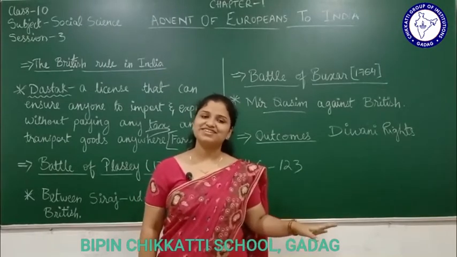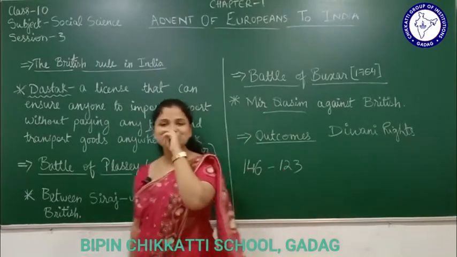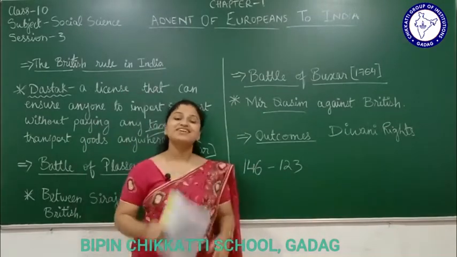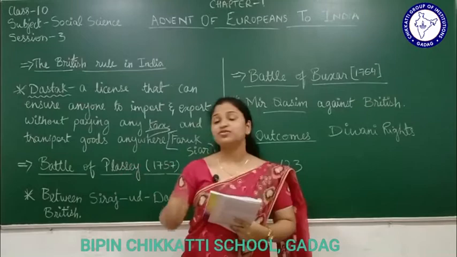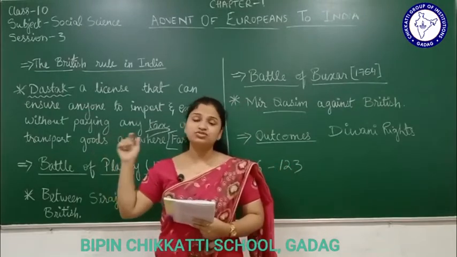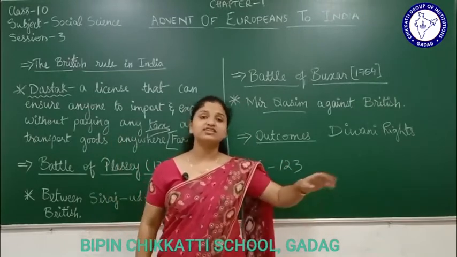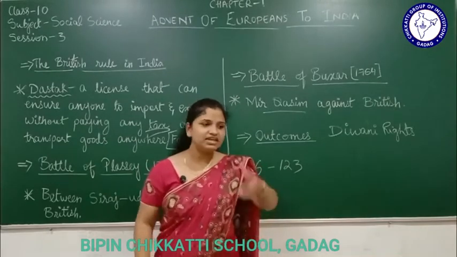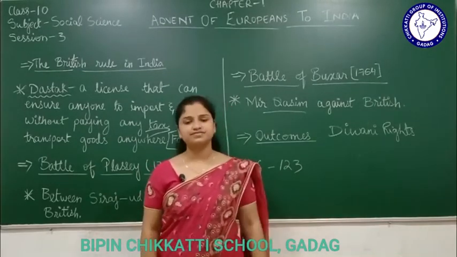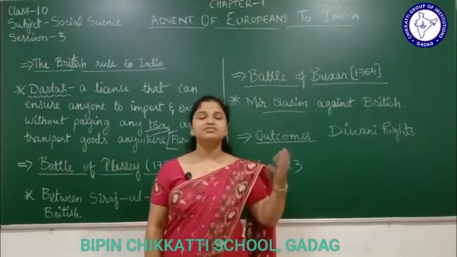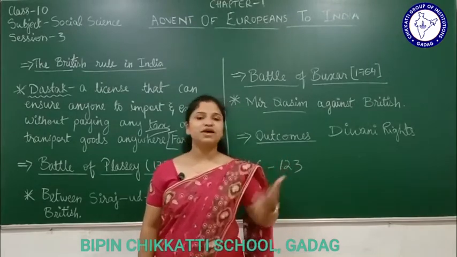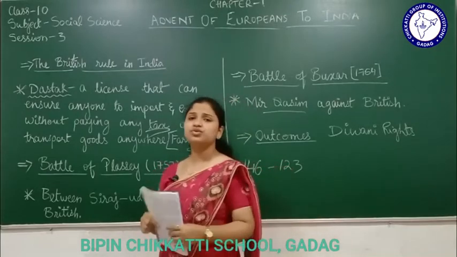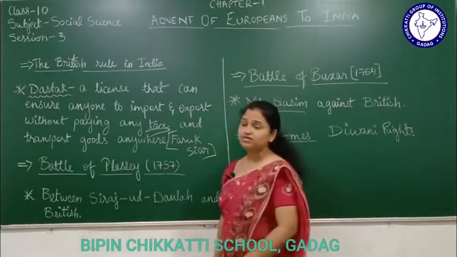That the Britishers will do. Whereas the Nawabs will only do judgment and see that there is no crime going on. That was a very simple thing to do, right? The money-related thing the British took for themselves. So in this way, the British got control over different parts of our country. One by one, they started getting control over different parts of our country.